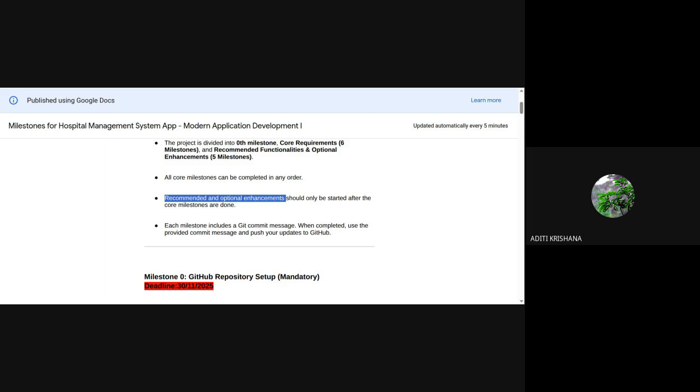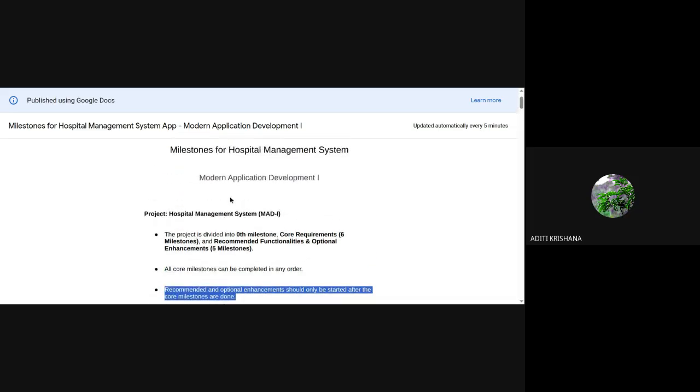And if you do that, you will not get plus points for that in the Mad1 project. Okay, so no need to do this according to me. If you really want to work on the recommended and optional functionality, then after completing the MAD1 project, you can start making your MAD2 project, because the hospital management system will be there for the MAD2 project in the coming term.